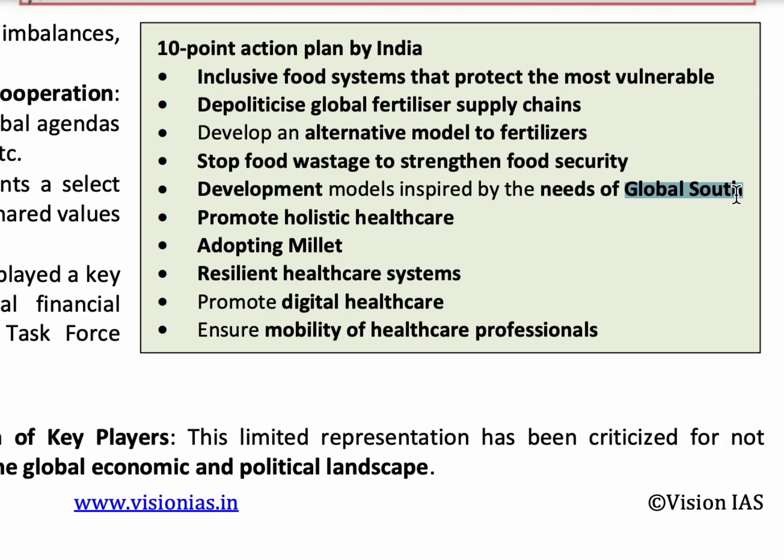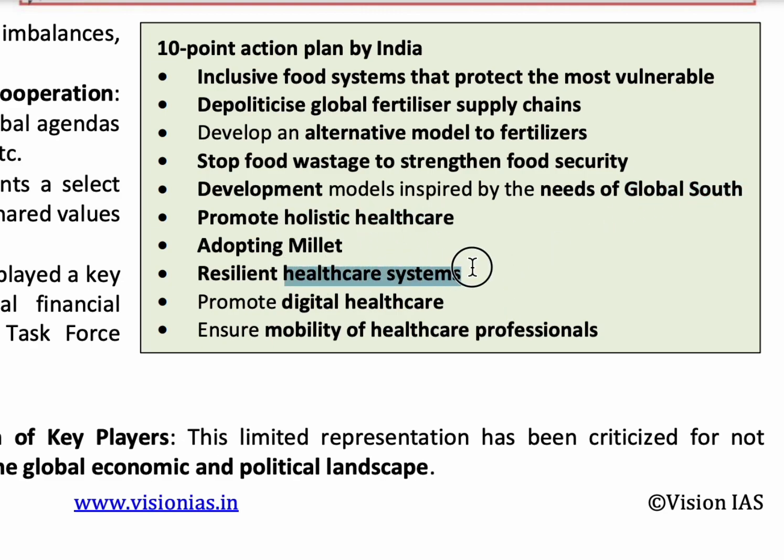Those include the countries of Africa, Latin America, Caribbean, Asia without Israel, Japan, South Korea, and Oceania without Australia and New Zealand. So these global south countries consist of the poorest and the least industrialized countries. Next is to promote a holistic healthcare sector.